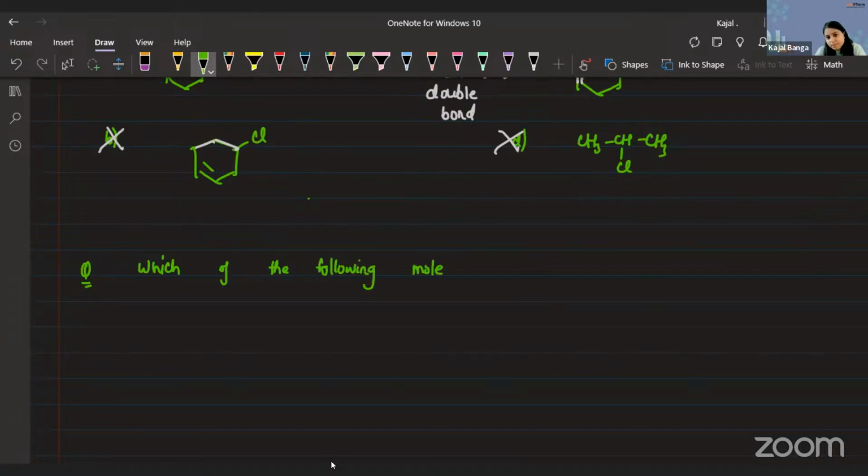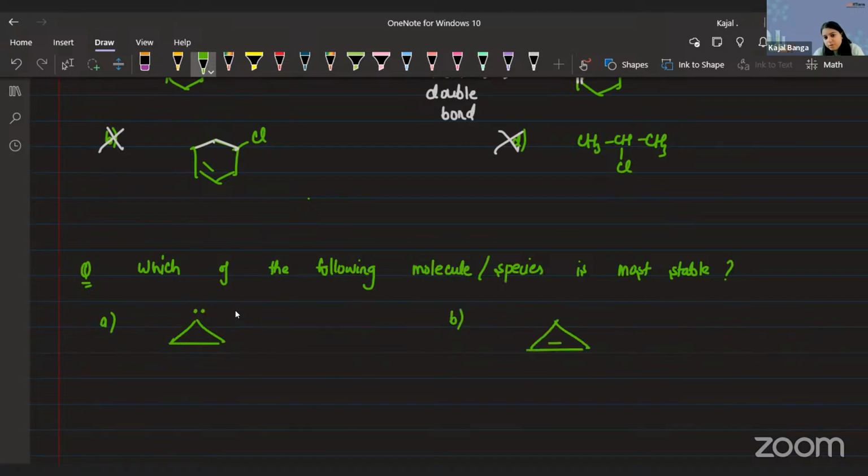Which molecule or species is most stable? Option A that was given to us is like this one with a lone pair present on carbon. Second option given to us was this.